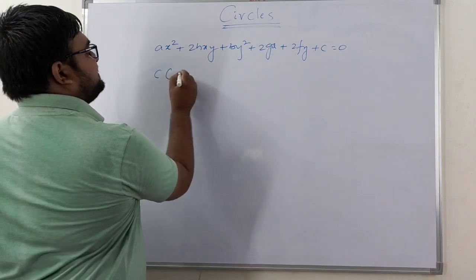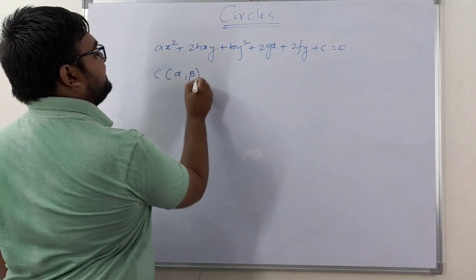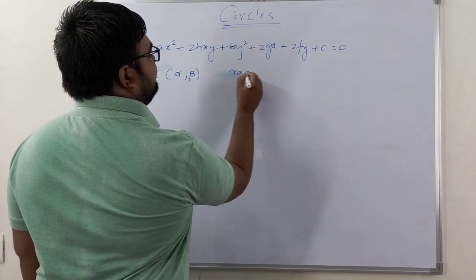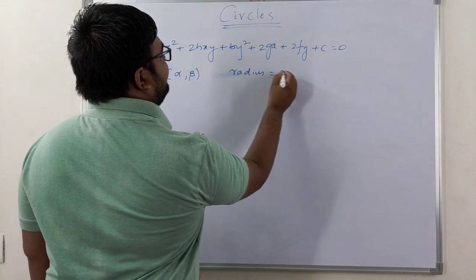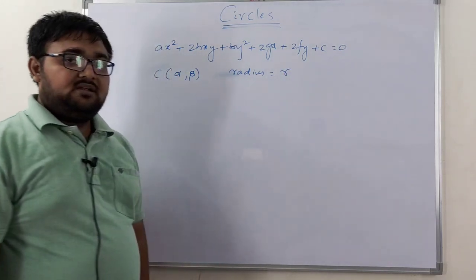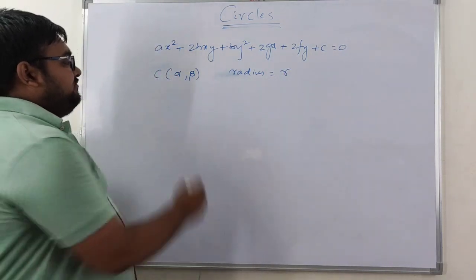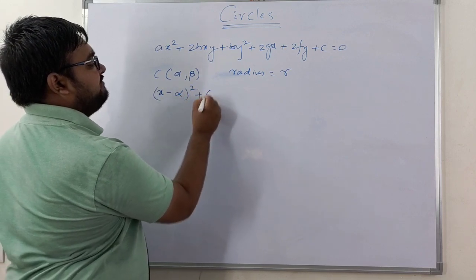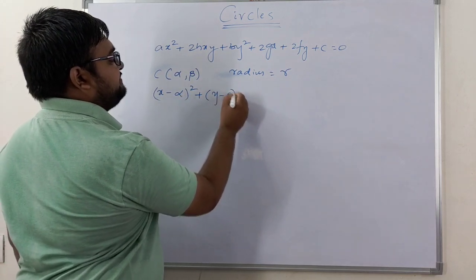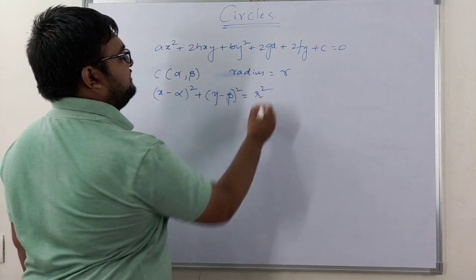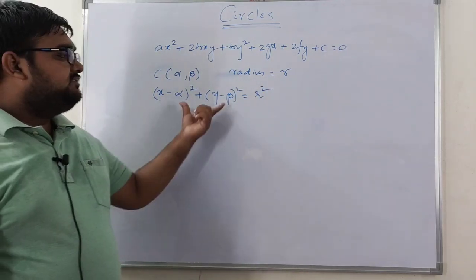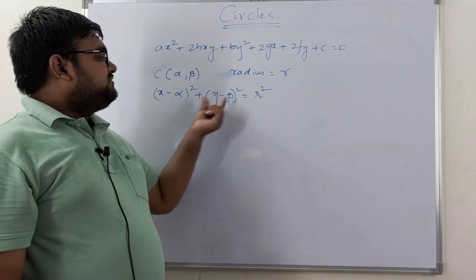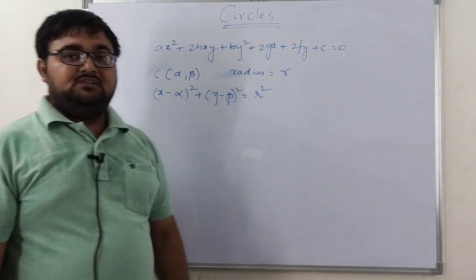So let the center of the circle be some alpha comma beta and the radius of the circle be some r. Then what am I going to get? x minus alpha whole square plus y minus beta whole square is equal to r square, using center radius form.